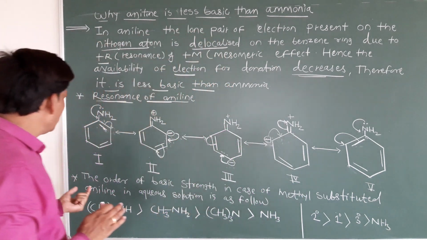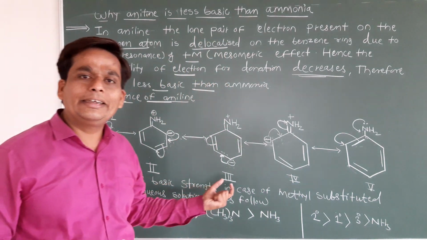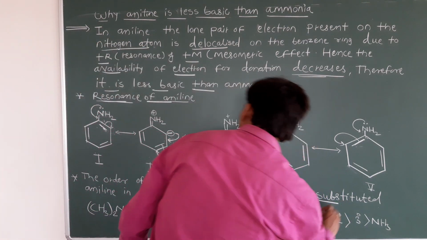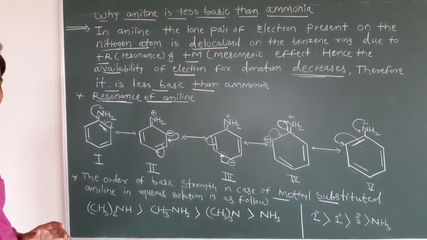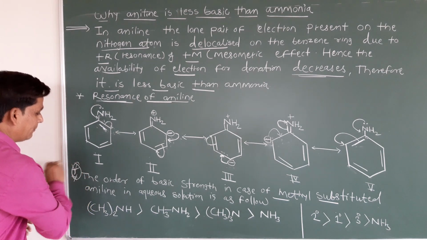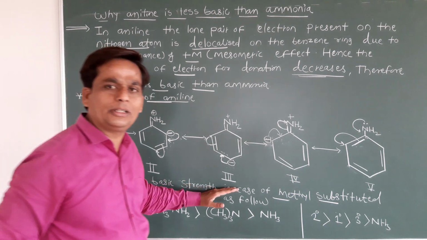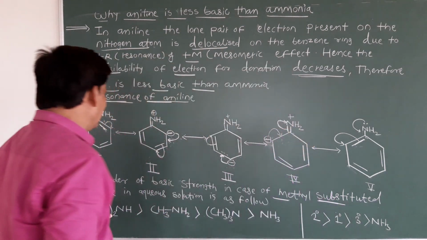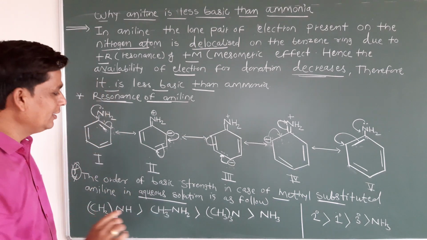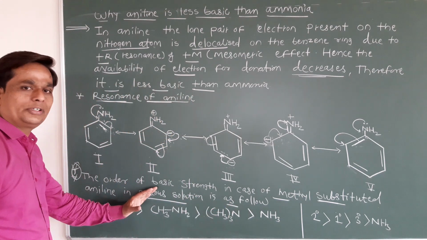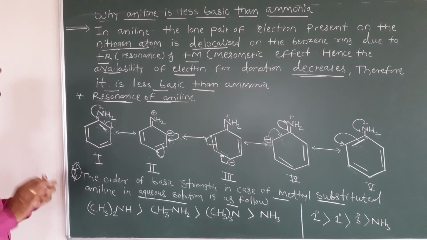One more important point: the order of basic strength in the case of methyl substituted amines in aqueous solution. This question is asked in JEE. This point is important: aqueous solution. If it is aqueous solution, then the order of strength is like this.